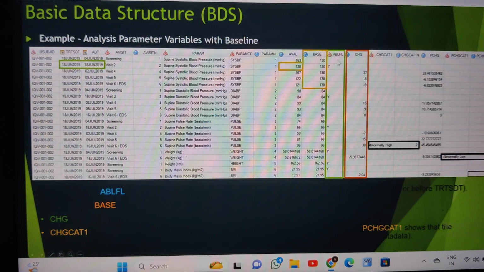First of all, we need to derive the baseline flag. Based on that, you can find the base value, right? So wherever Y is there, that is the baseline value for the particular subject and particular test.